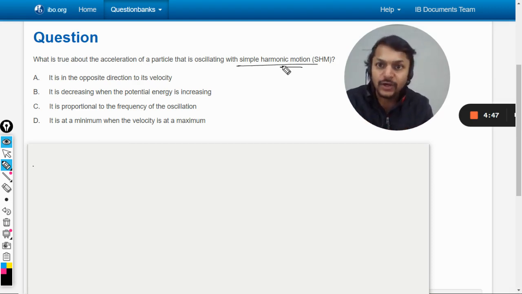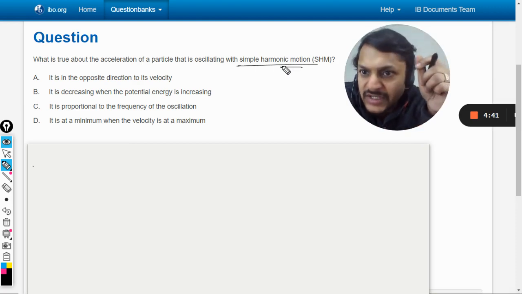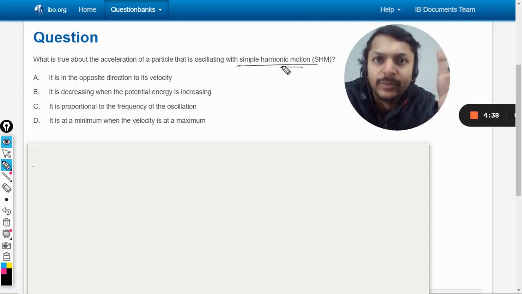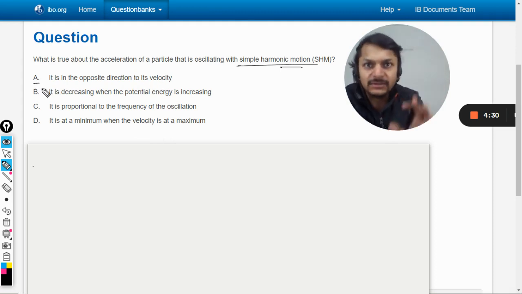So there is an object of mass m, let us say, and it is undergoing simple harmonic motion. And the question that is asked to us is what is true about the acceleration of the particle? Let us see. Option A: it is in the opposite direction to its velocity. Well, not always. Sometimes yes, but sometimes no.